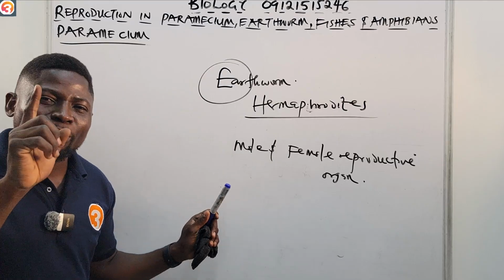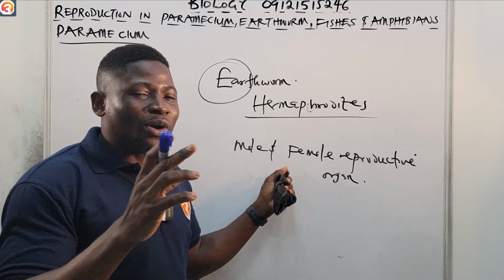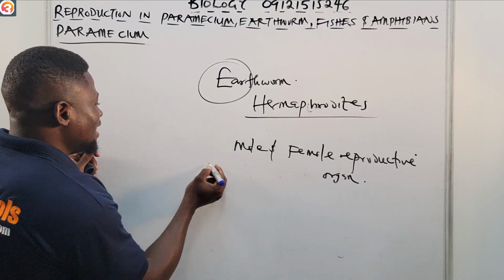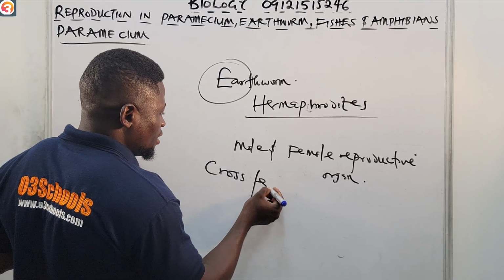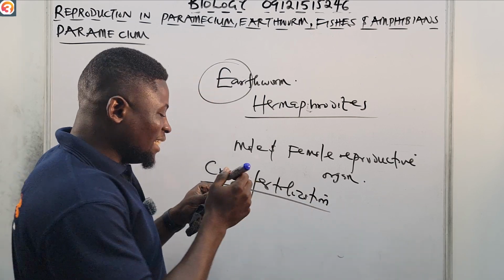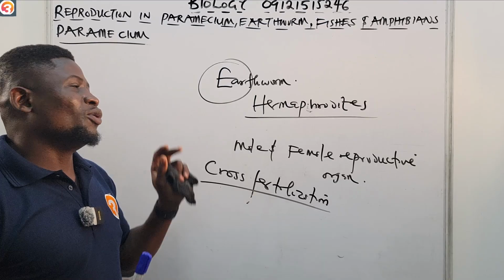However, it is important to note that despite having both organs, they cannot reproduce by themselves alone. Cross-fertilization is also needed for reproduction to occur in earthworms.